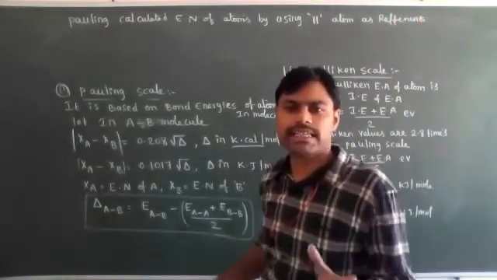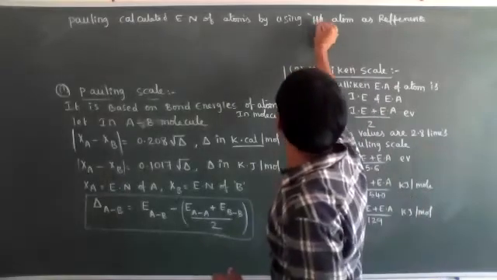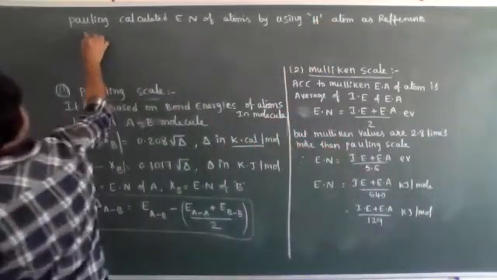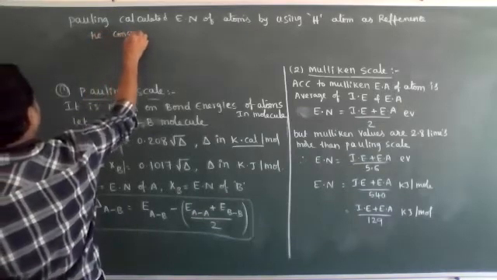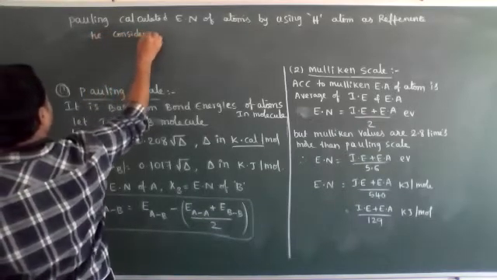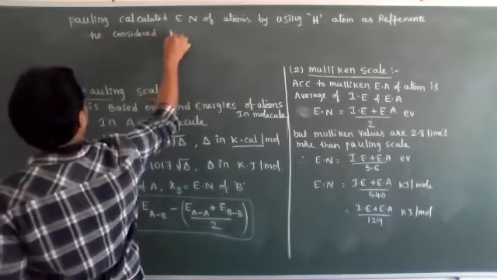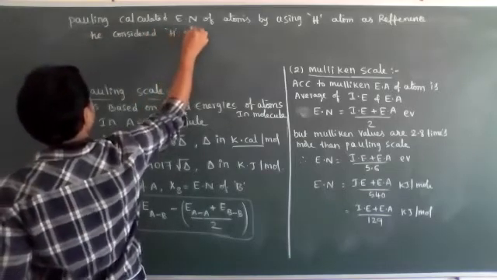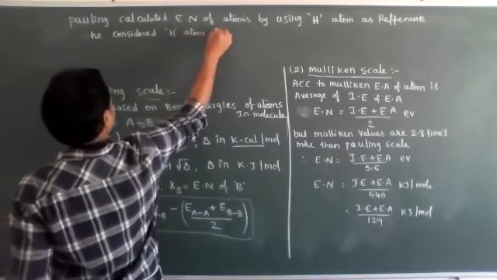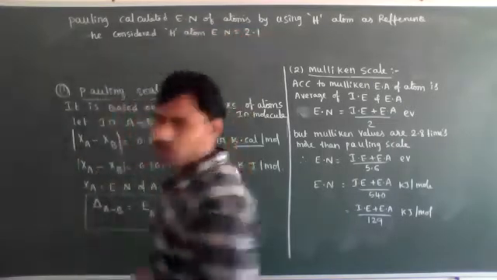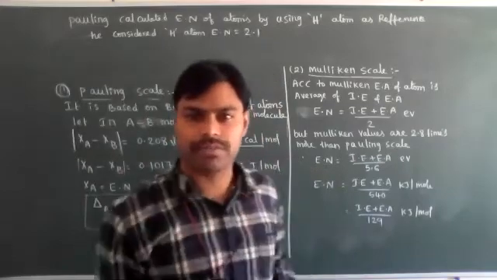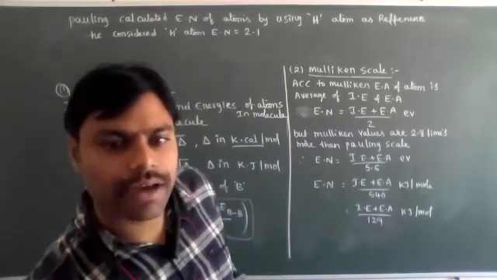Hydrogen he used as a reference atom, and he considered the hydrogen atom's electronegativity to be 2.1. He considered the hydrogen atom electronegativity as 2.1.